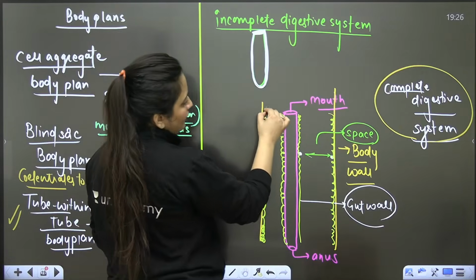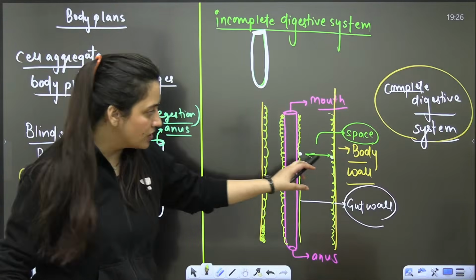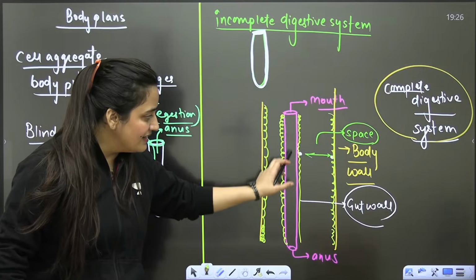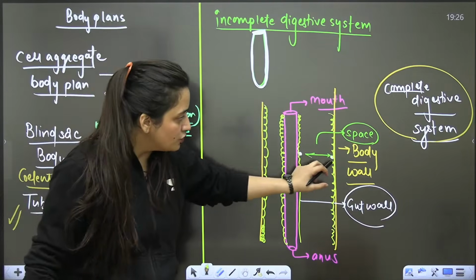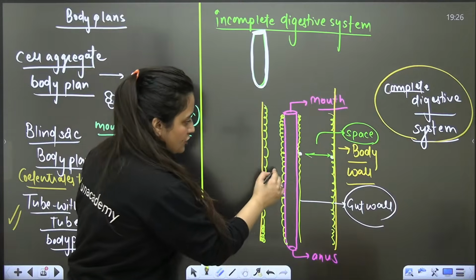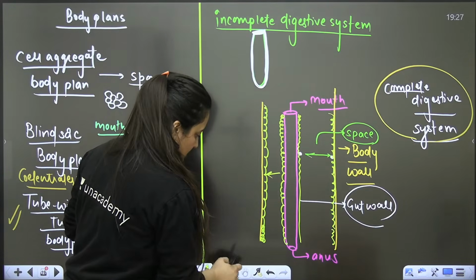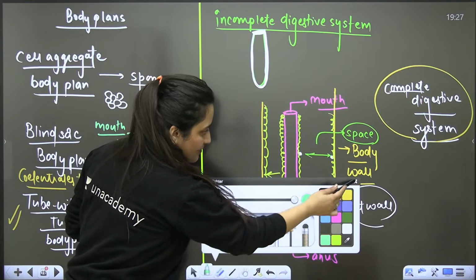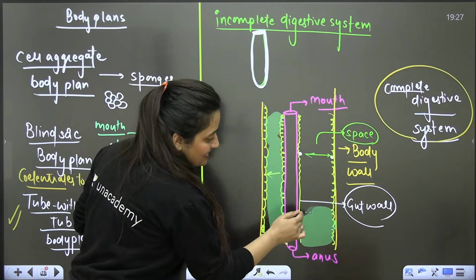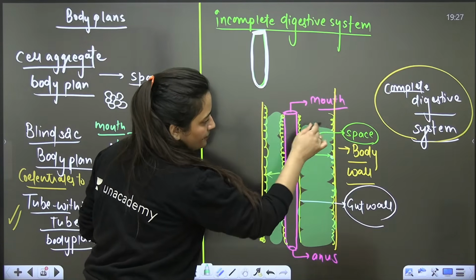Consider the outer body wall, which ectoderm forms, and the inner gut wall, which endoderm forms. I am saying if there is a space in between these two, and that space is lined with mesoderm,